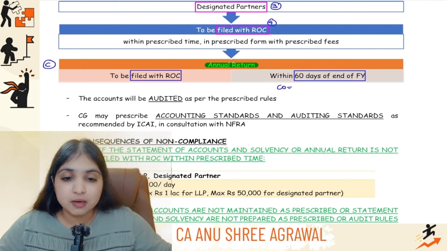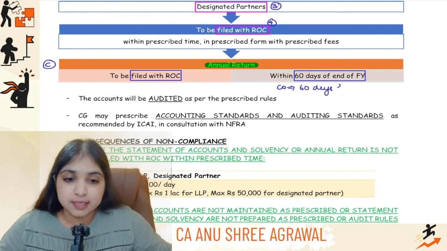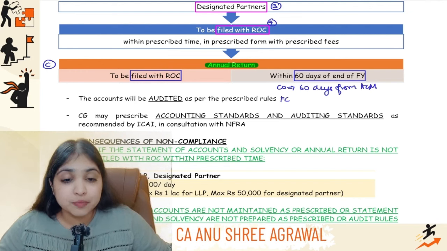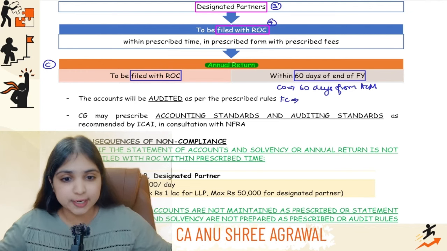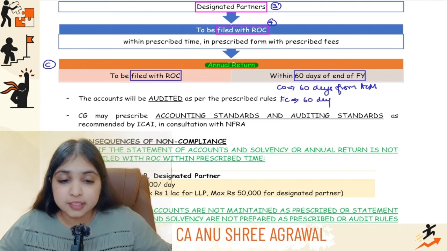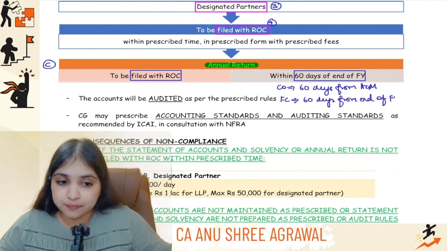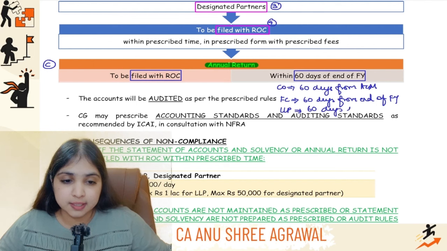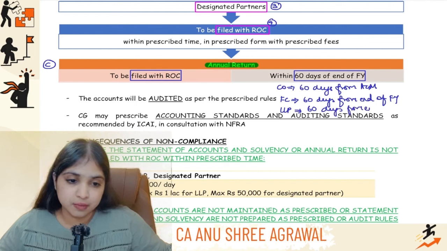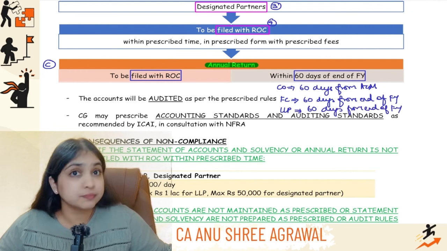For a company, we say that the annual return has to be filed with the ROC within 60 days from the AGM, guys. Then for a foreign company, the annual return has to be filed with ROC New Delhi within 60 days from the end of the financial year. And now we're talking about the annual return for LLP. For LLP also, it is to be filed within 60 days from the end of the financial year.